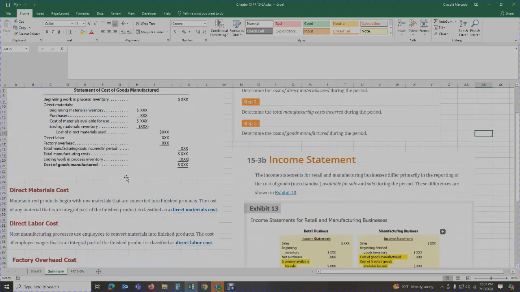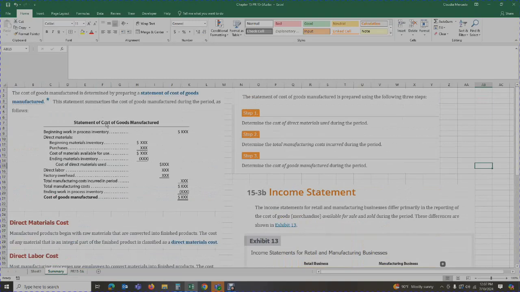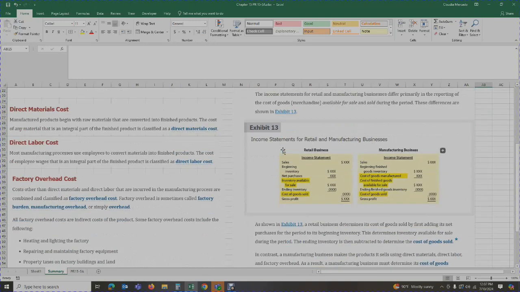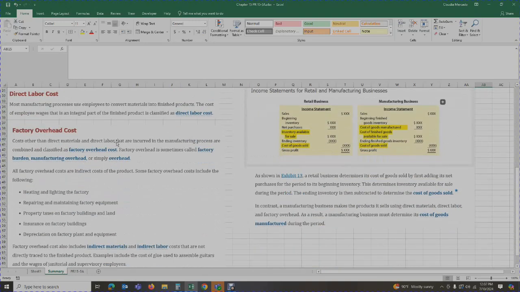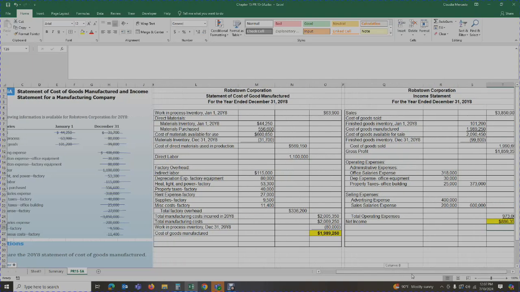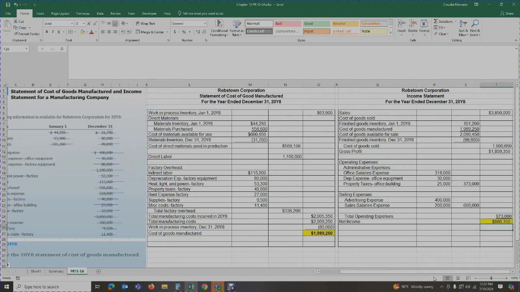Please make sure that you always refer to your ebook, the sections that you're working on. That way you can read over those sections and become familiar with what you need to complete the problem. Like I stated, you do have check your work on your homework. That way you can check your work as you're progressing through the problems. You do have the show me how videos for the great majority of the problems.